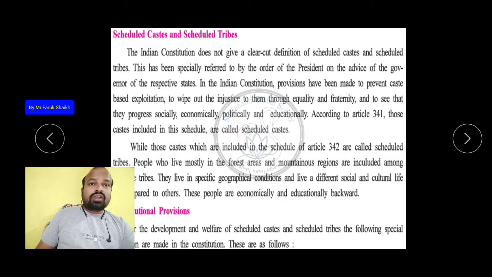So who are the backward classes in this society? Politically, economically, educationally, and socially.